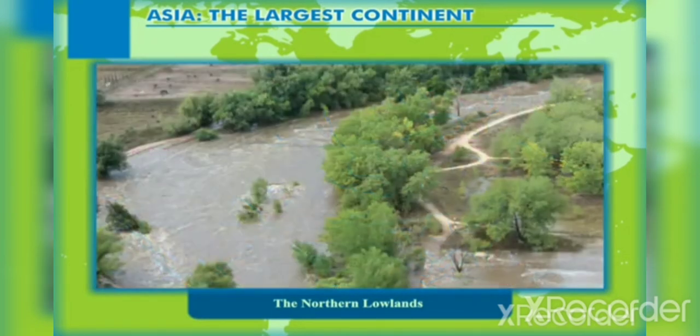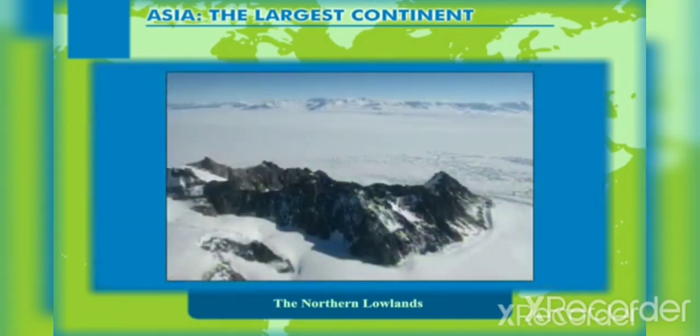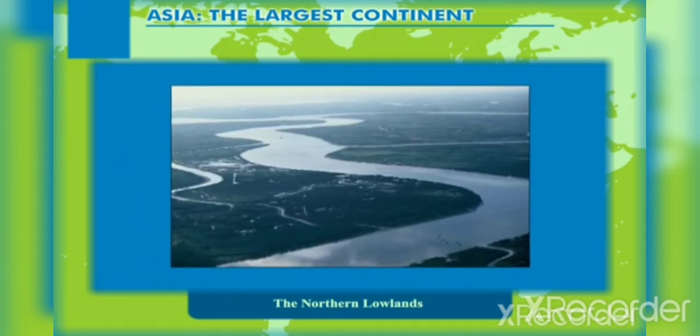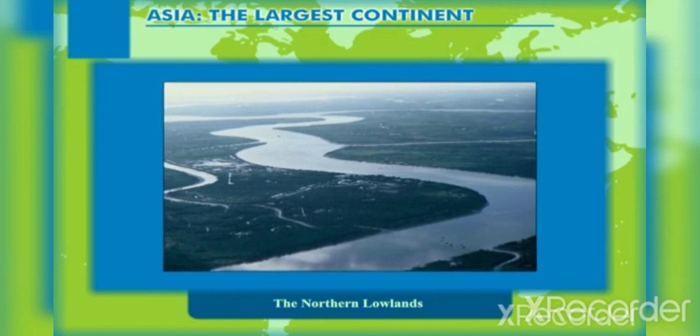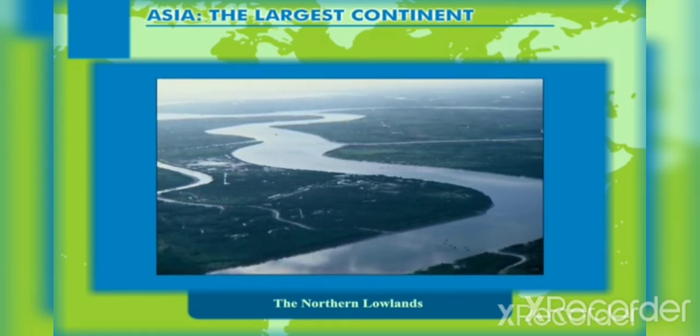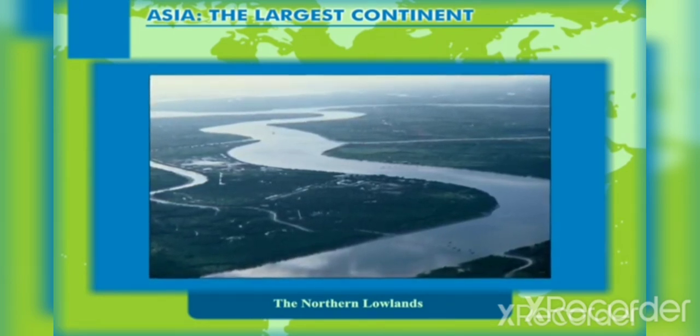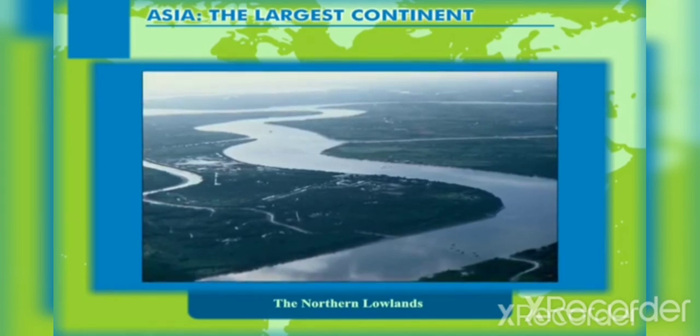As the slope of the land is almost negligible, the rivers flow very sluggishly. During the winter season, the low temperatures result in the freezing of the river mouths. The river water coming from the south is thus unable to reach the sea and spreads over the plains. This results in the formation of a large area of swamps and marshes.